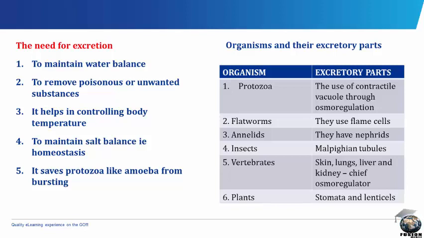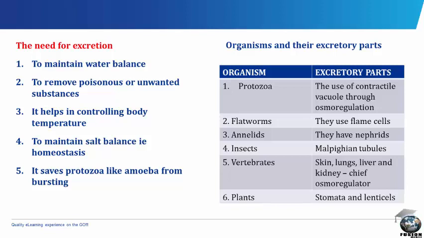The needs for excretion are: 1. To maintain water balance. 2. To remove poisonous or unwanted substances. Excretion helps in controlling body temperature. It helps to maintain salt balance, which is homeostasis. It also saves protozoa like amoeba from bursting.